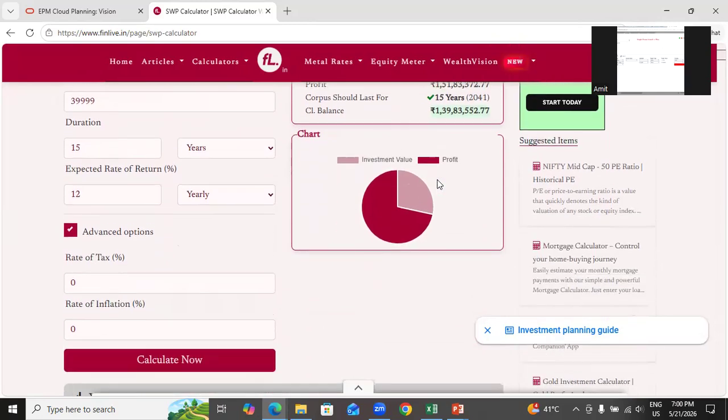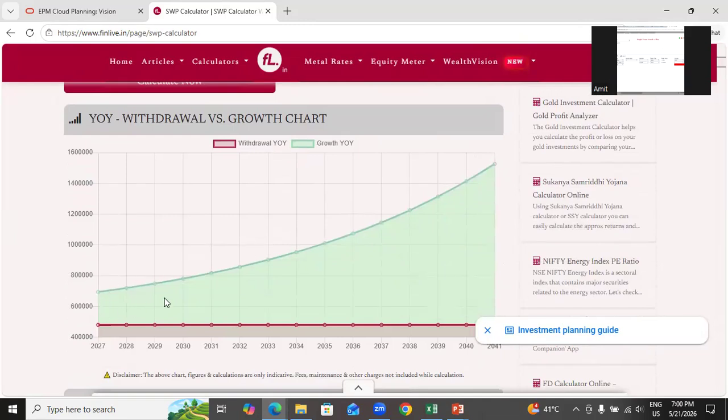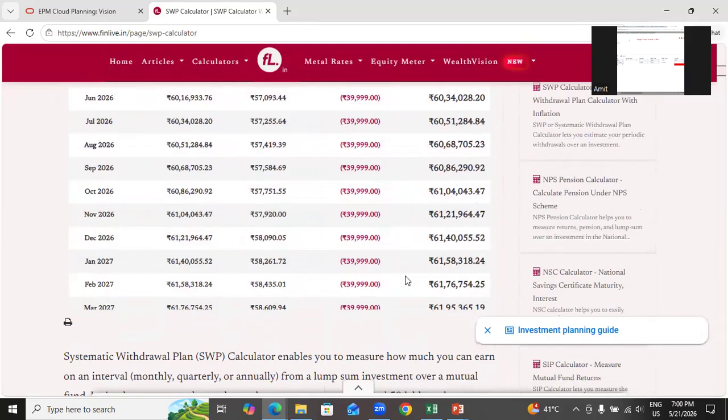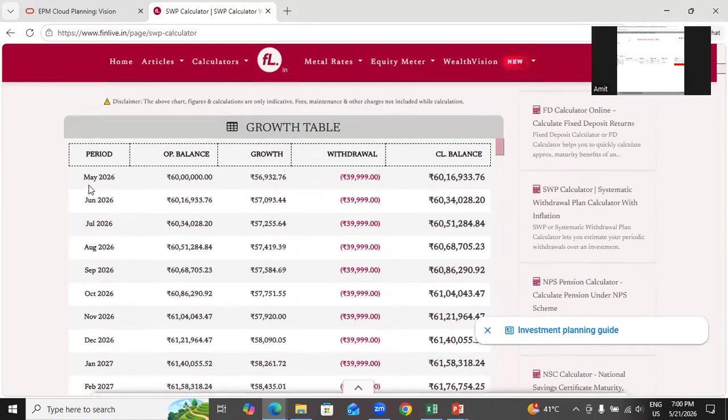How long is the money going to last? Right? You can look at the tabular view or look at the chart. So this chart says my money continues to grow year over year, and my withdrawal is fixed at 40,000. You can look at the chart view here as well. I start investing from May 2026, 21st May 2026, right? So my opening balance is 60 lakh rupees. My money is growing by 12%, 12% of 60 lakh rupees, and then I withdraw 40,000 rupees, 39,399. This is my closing balance, isn't it?